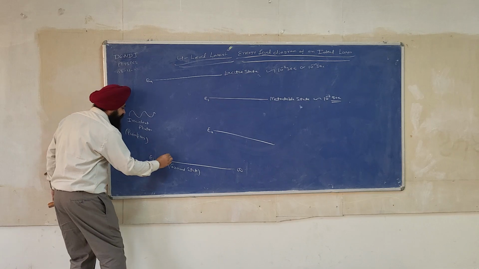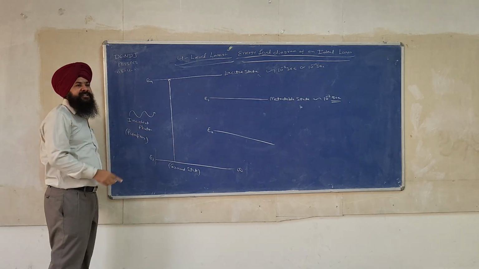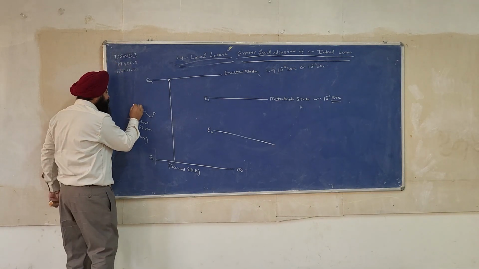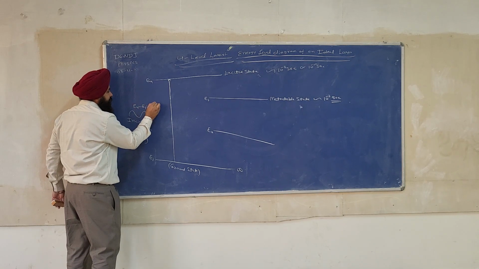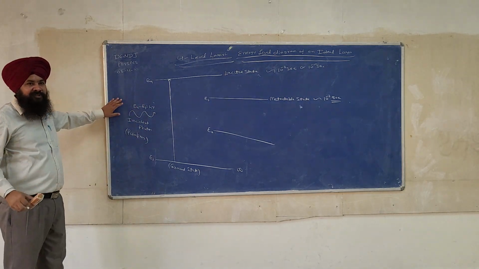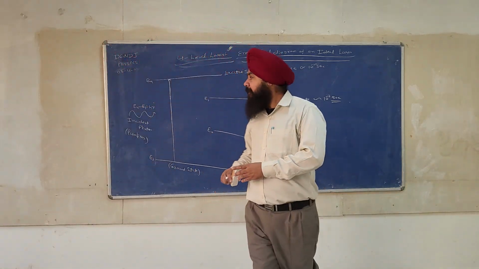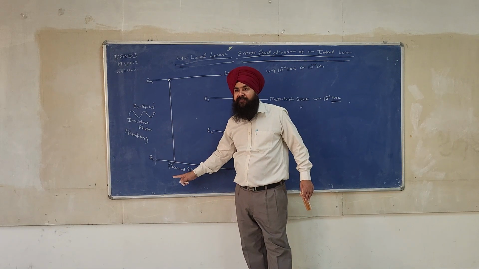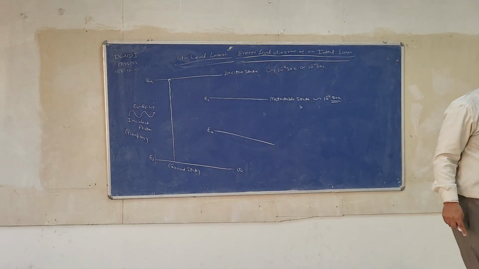Now see, this photon must have energy equal to the energy difference between the two levels. What is the energy difference? E4 minus E1 is equal to hν. So this photon possesses the energy E4 minus E1. Only the E4 minus E1 energy photon will excite the electron from the low energy level to the higher level. Any doubt on this part?